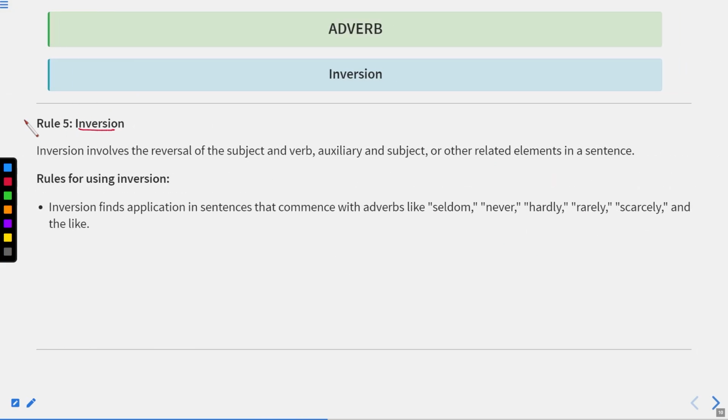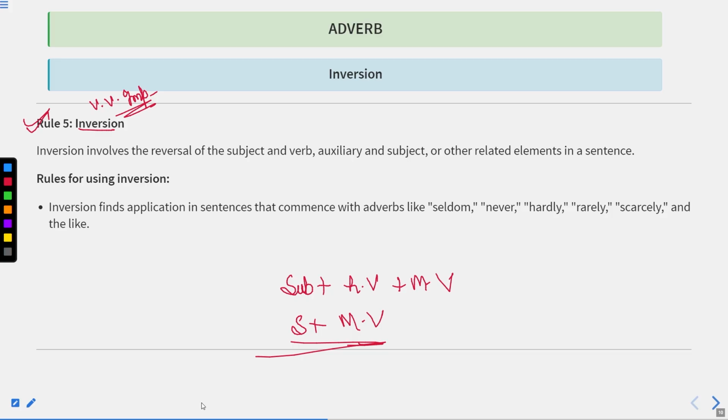Now we'll discuss the rule of inversion. This is a very, very important rule. First of all, let us discuss what the rule of inversion is. Inversion involves the reversal of the subject and verb. We know well that the structure of the sentence is subject plus helping verb plus main verb, or subject plus main verb. But when we make this structure in a negative sentence or interrogative sentence, we necessarily need a helping verb to show the entire structure, whether we use do not, will not, did not, does not, have not, like this.